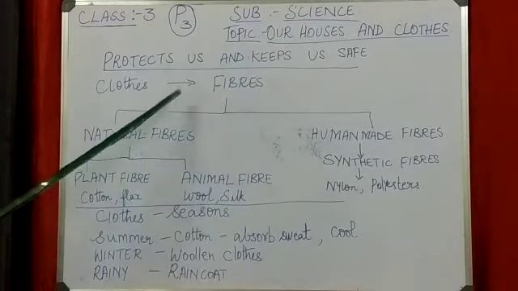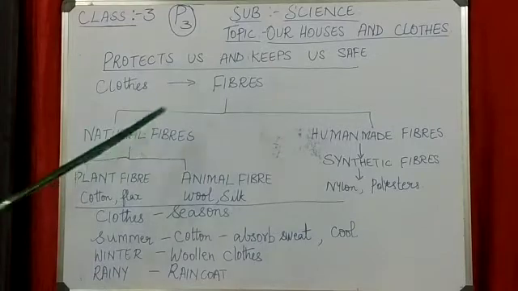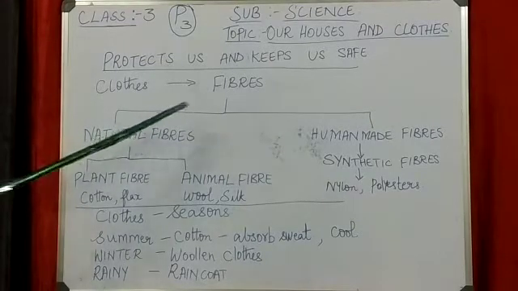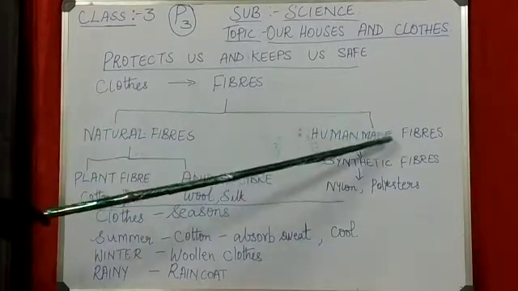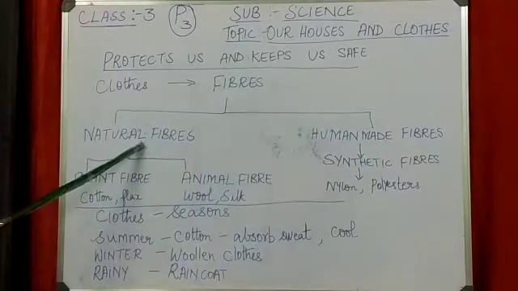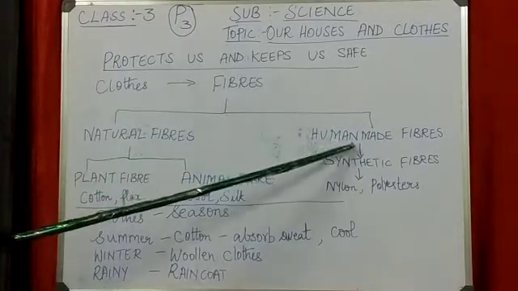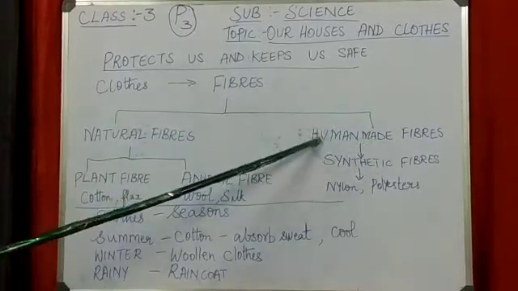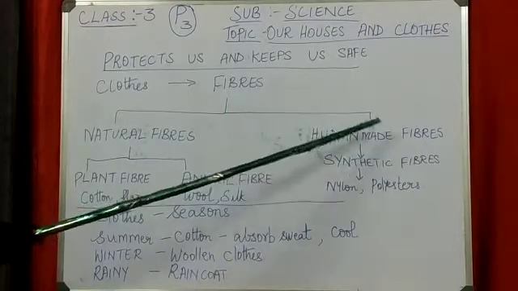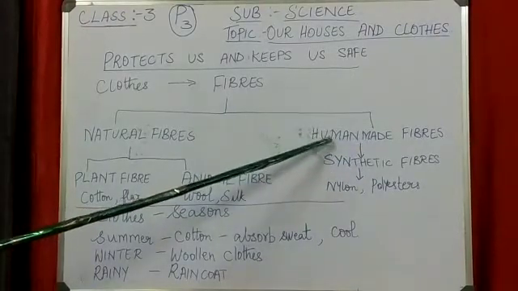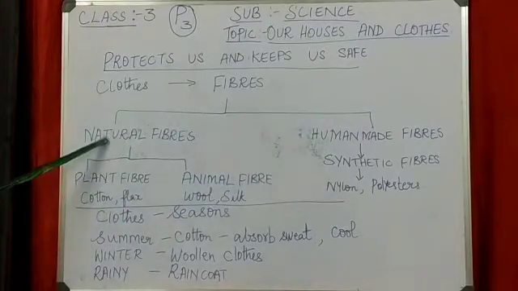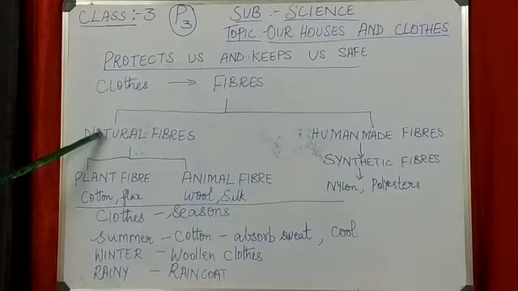Fibers are of two types: natural fibers and human-made fibers. This is also called man-made fibers, the fiber which is made by man. And natural means it is available in nature.